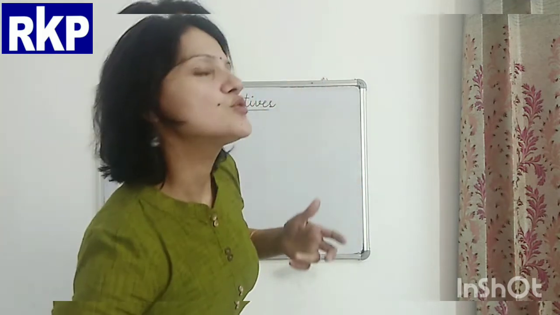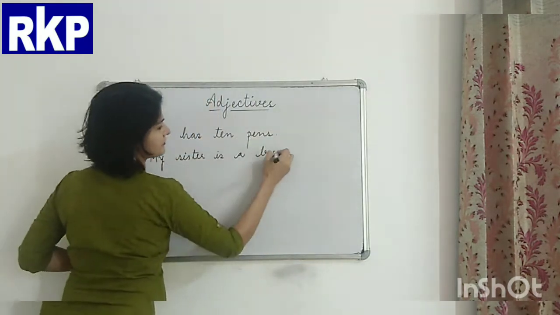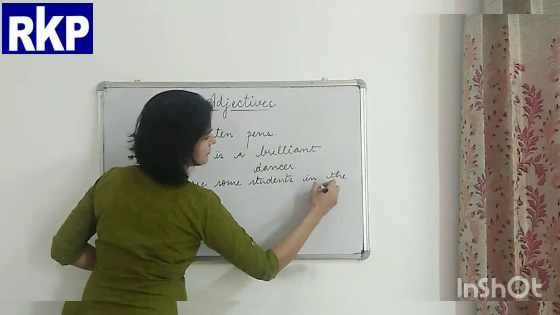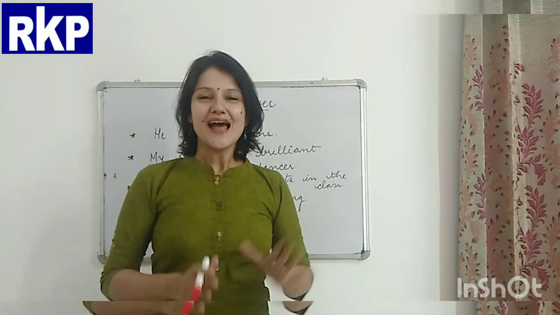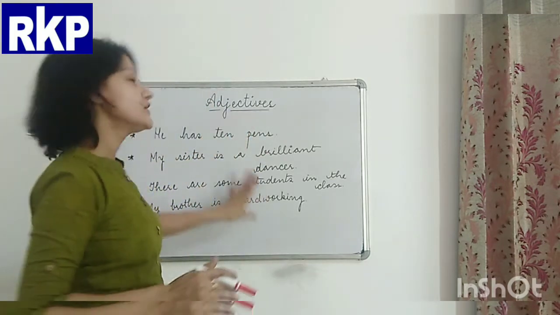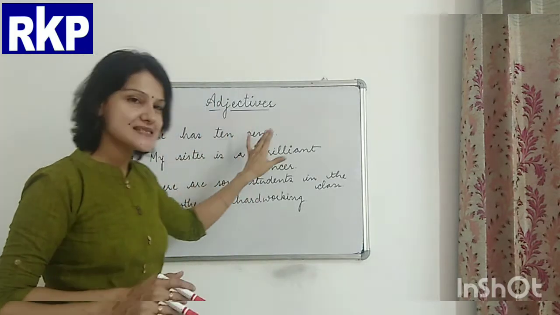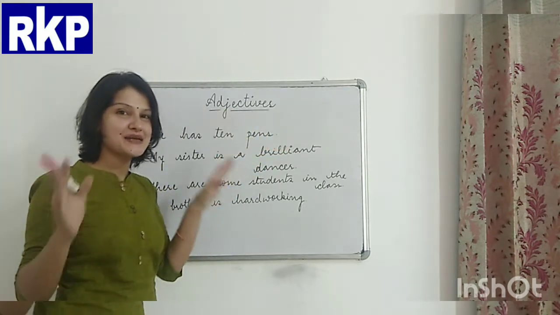Now I would like to talk about its position. I'm writing a few sentences here on the board, and after that we'll discuss it. There are 4 sentences here on the board. The first one is, he has 10 pens.